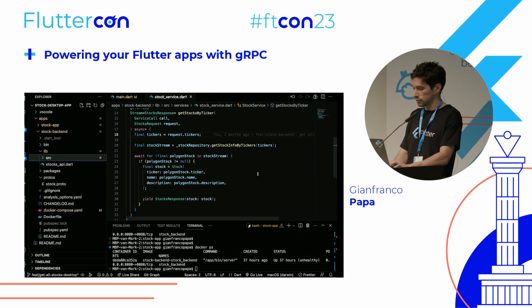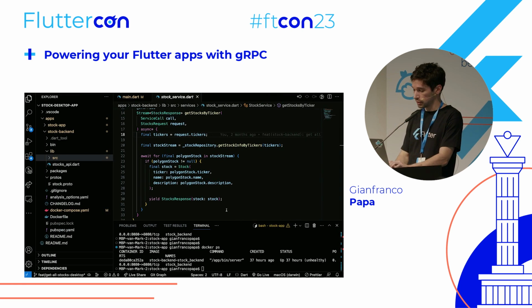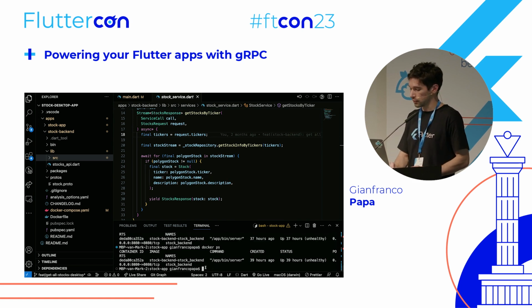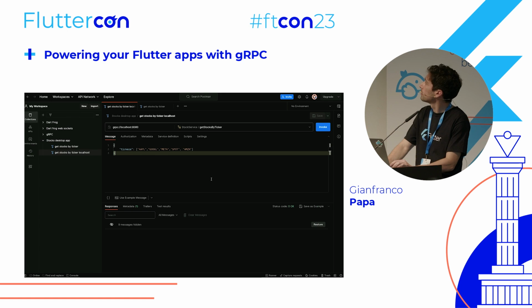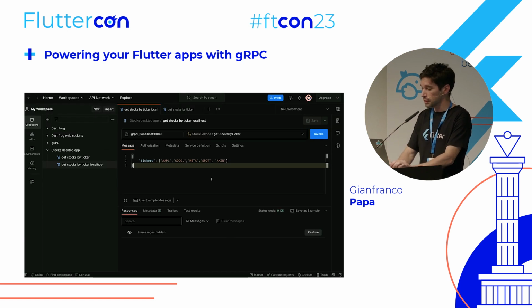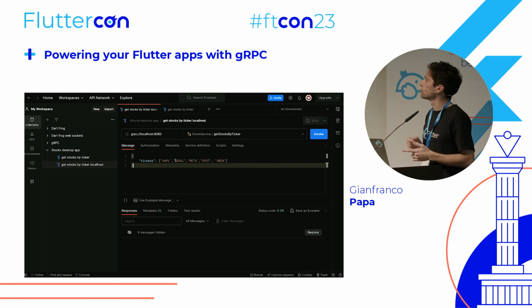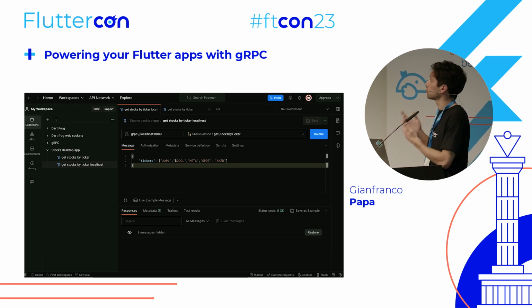Okay, so let's test this in Postman really quickly. I already created a container, so we have a container up and running. I don't know how to zoom in Postman. Let me see. Yeah, no, it's the same way. Okay. So here we are using Postman to connect to gRPC. This is really cool because I didn't actually know that it has support for gRPC. But you can use Postman for either HTTP or WebSockets and also gRPC.